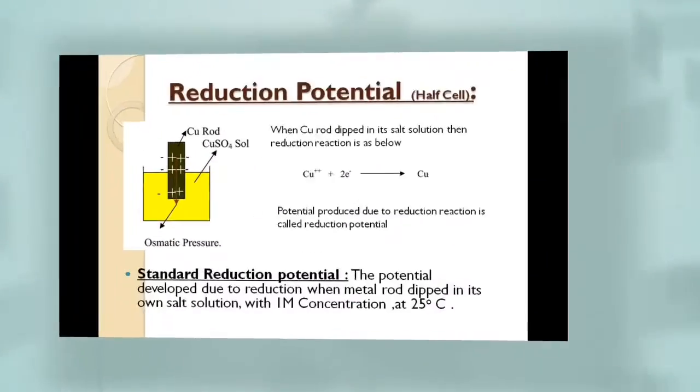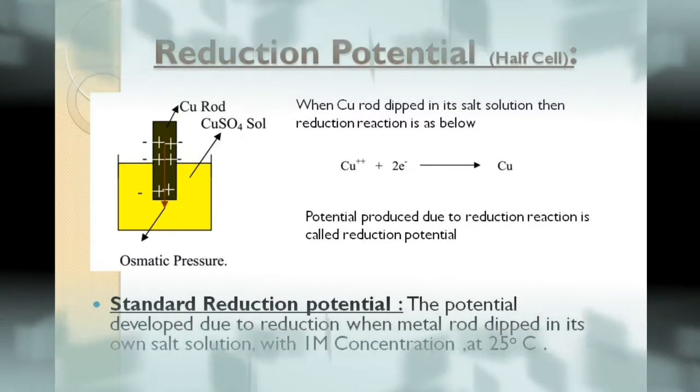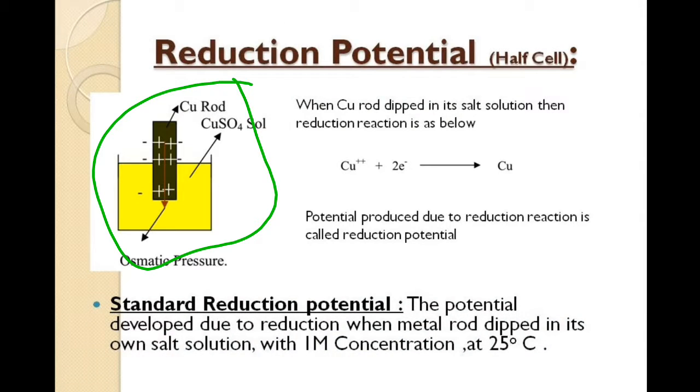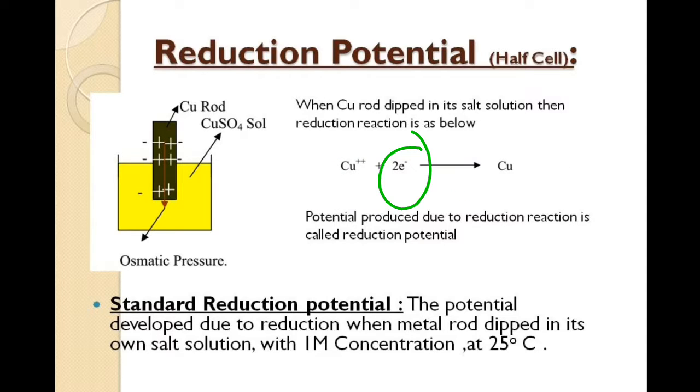Now let us discuss reduction potential for a half cell. Now as you know, if a copper rod is dipped in CuSO4 solution, then here the reduction reaction occurs as Cu2+ plus 2 electrons gives Cu. Now since here electrons are present on the left hand side, this is gain of electrons. And as you know, gain of electrons is nothing but a reduction reaction.